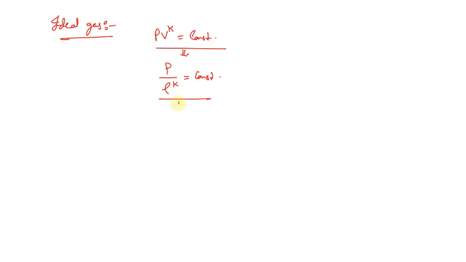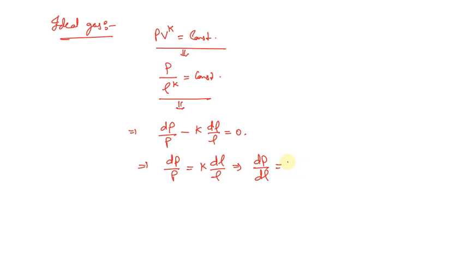Now if we differentiate, what we're going to get is dP upon P minus K d rho upon rho equals 0. So dP upon P equals K d rho upon rho, then we can say dP upon d rho equals K P upon rho.